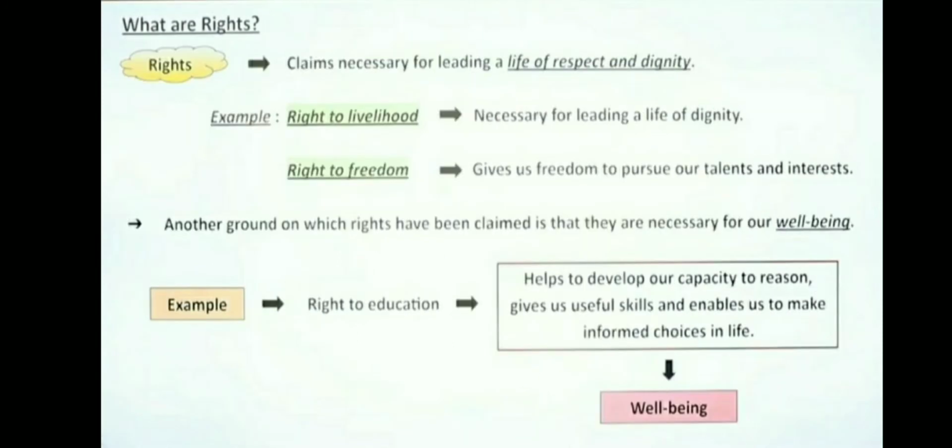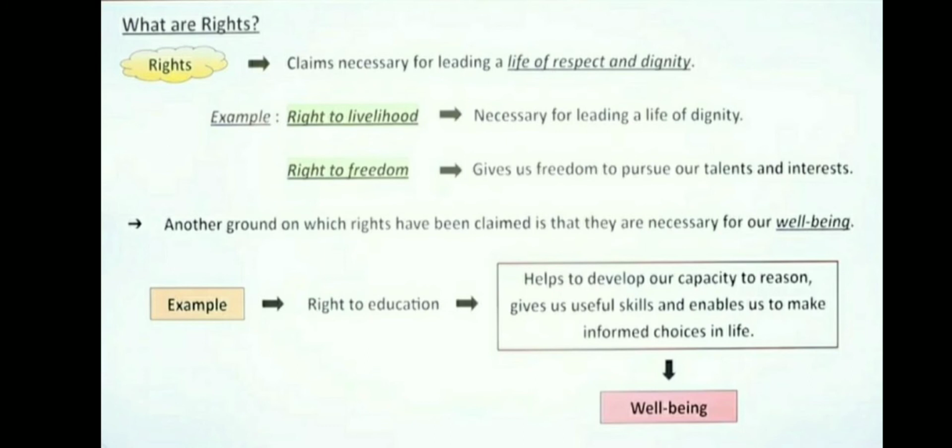Then, rights are claims necessary for leading a life of respect and dignity. Yes, this is a right of any citizen in a democratic country to lead his or her life with respect and dignity. Here we can explain this with two examples: right to livelihood and right to freedom.